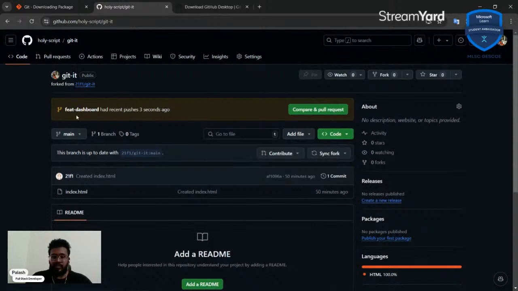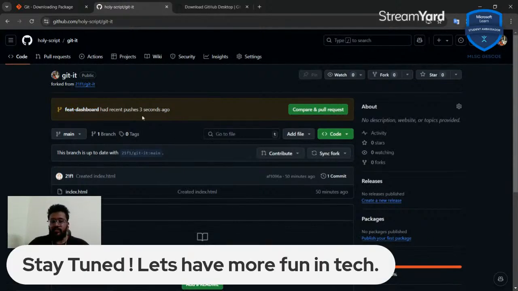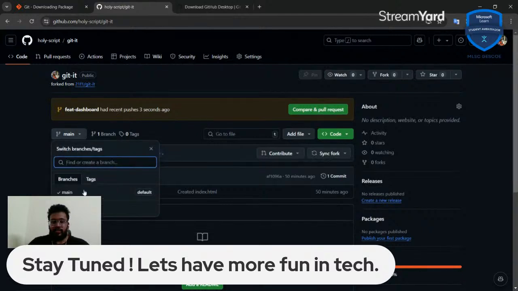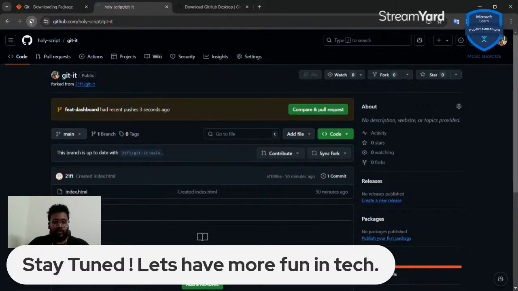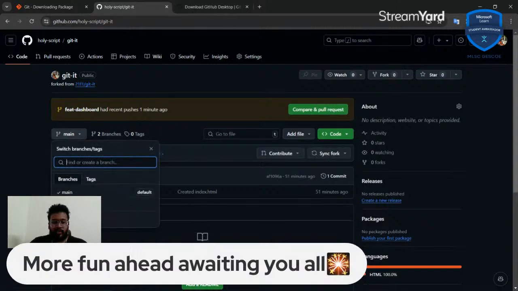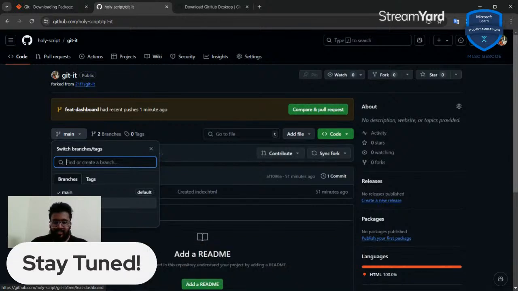And as you can see over in the repository, feed dashboard had recent pushes 3 seconds ago. So if I click on refresh and I list the branches, I can see we have a local branch appear over here. Huh. Seems very simple, right? It's because it is.